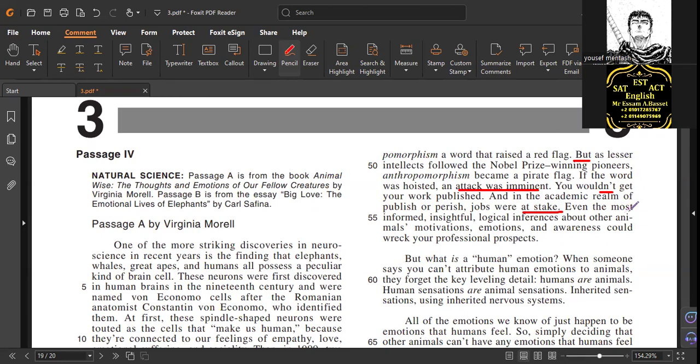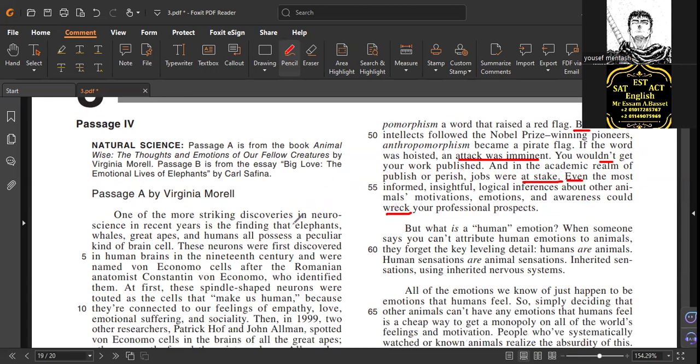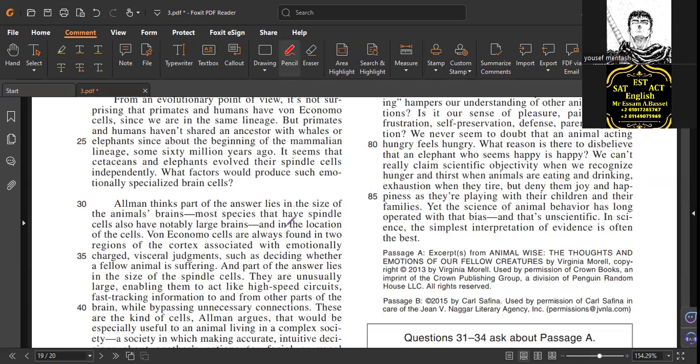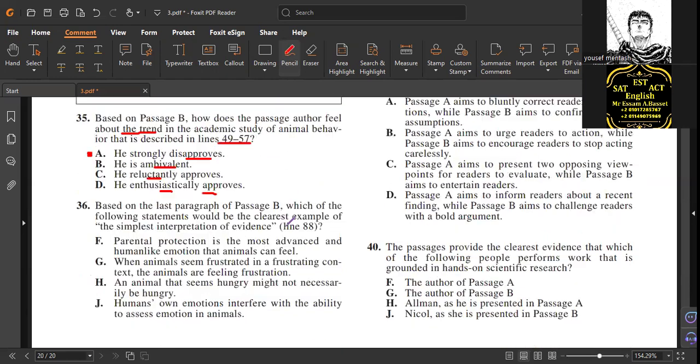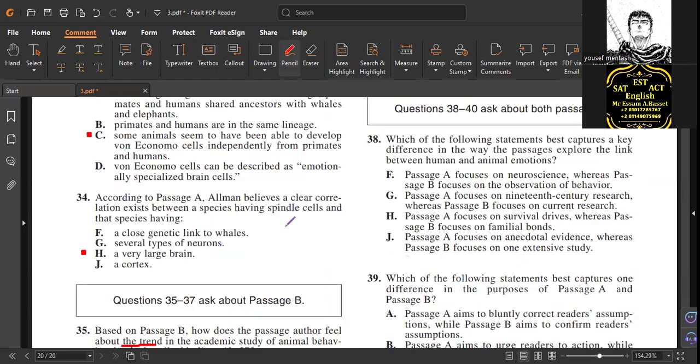It gives you many disadvantages, even for contrast. Oh, wreck your professional prospects. This means here he mentioned it, but as lesser intellect followed. Now let's put a check. You do it to 57, yes.